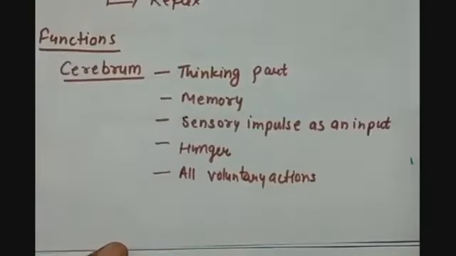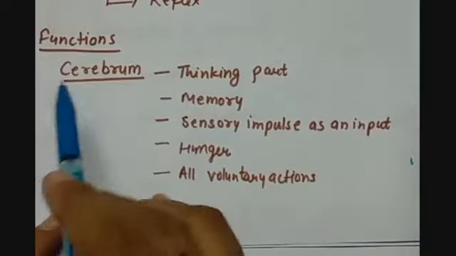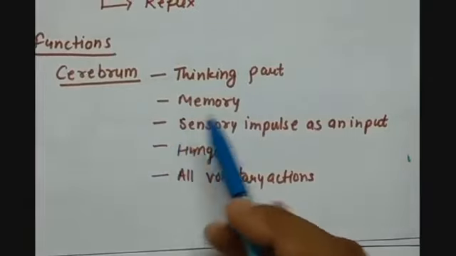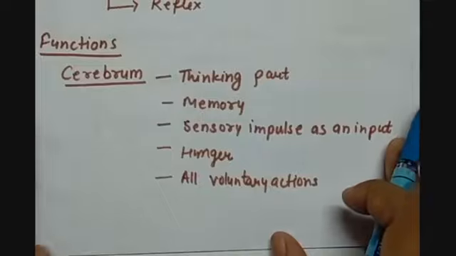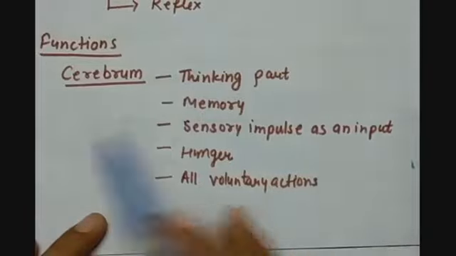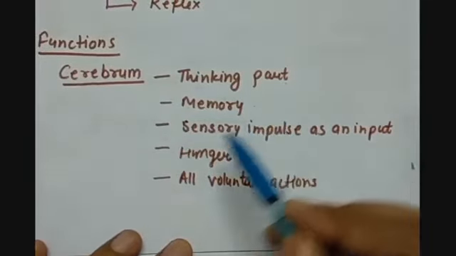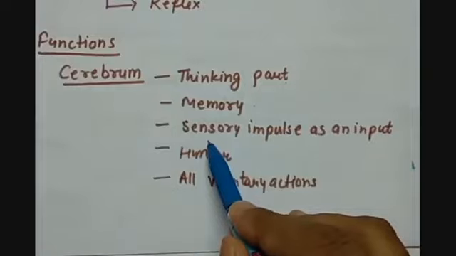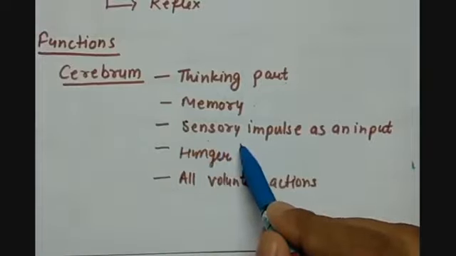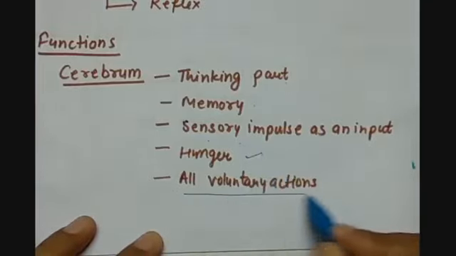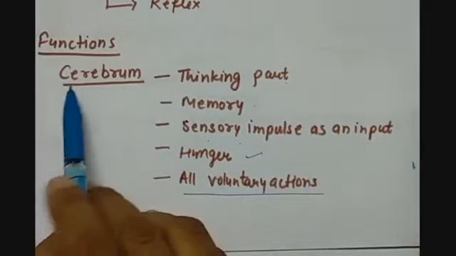Now let us understand the functions of each part of the brain. First we should talk about the forebrain. Forebrain has three parts, and the first is the cerebrum. The cerebrum makes up almost 70 to 80% of the brain, and it performs various functions like thinking, memory development, taking sensory impulses as input and providing them to the brain. It also controls hunger, and almost all the voluntary actions are controlled by the cerebrum.